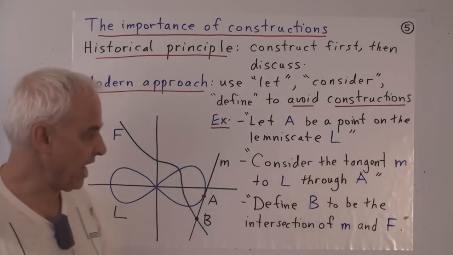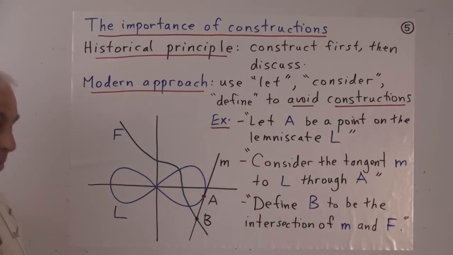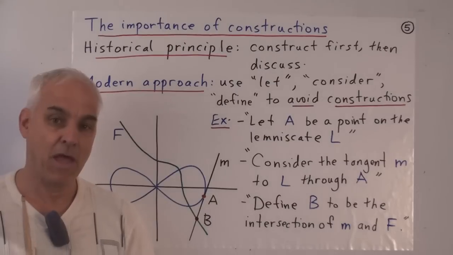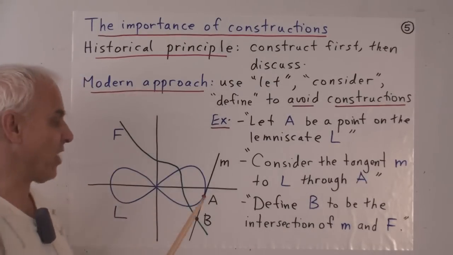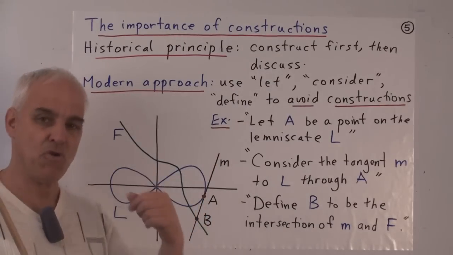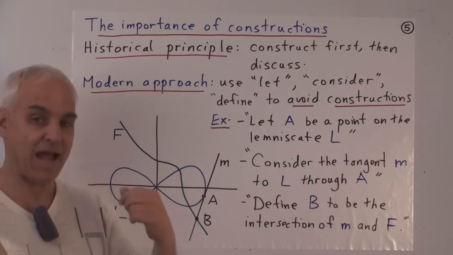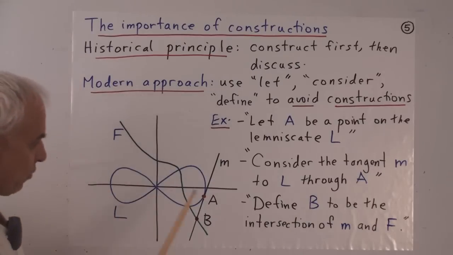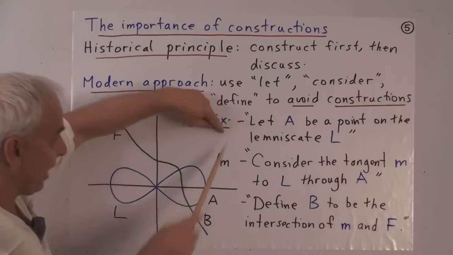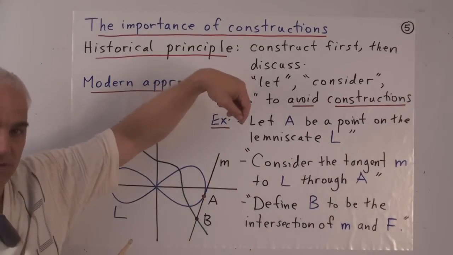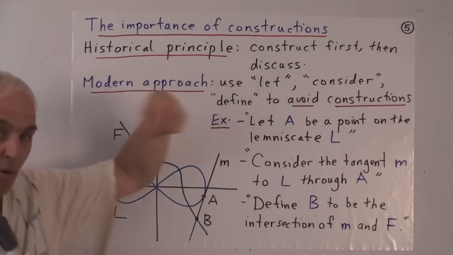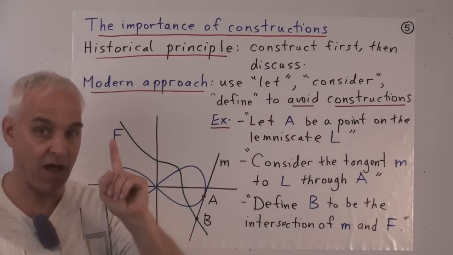When we say consider the tangent line to L through A, they would certainly object. For them, a line could only be constructed by specifying 2 points on it. That's how you constructed a line. You had one point and another point, and then you drew the line through those 2 points. And if you didn't have 2 points, you didn't have a line.